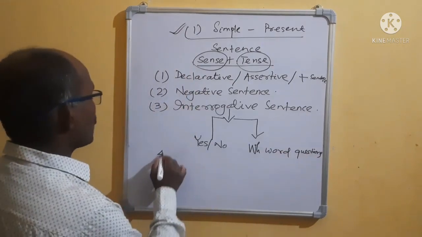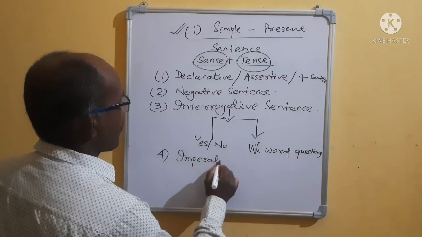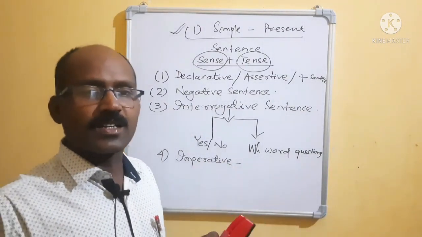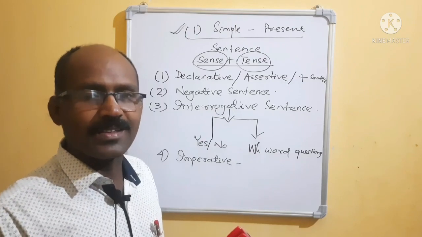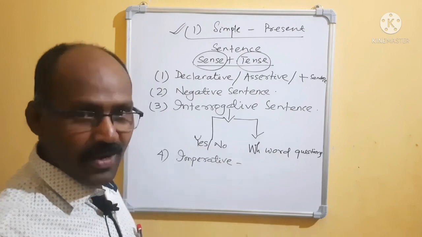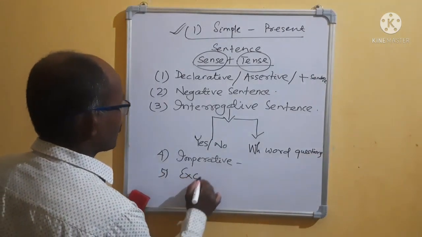Then number four, imperative sentence. Imperative means order, warning, suggestion, like those sentences. Okay, command. Then come to exclamatory.